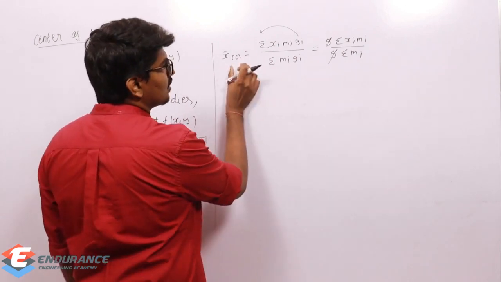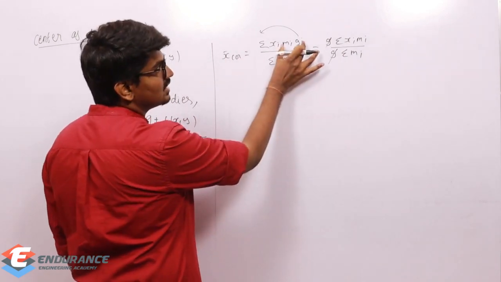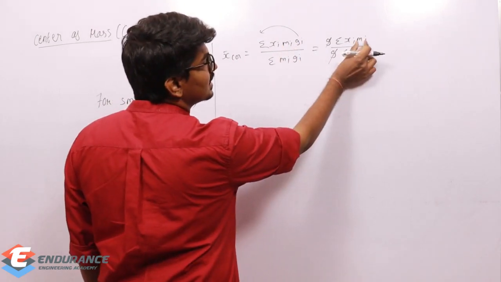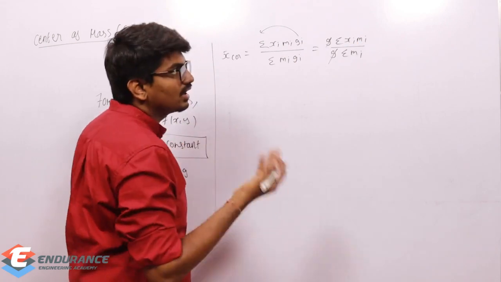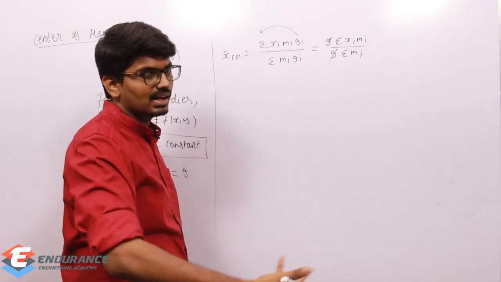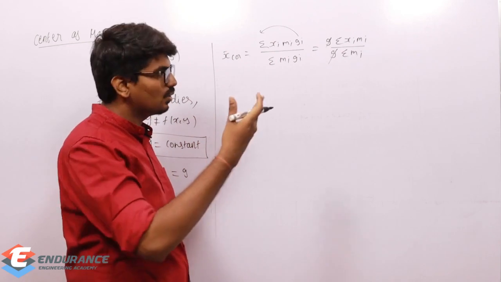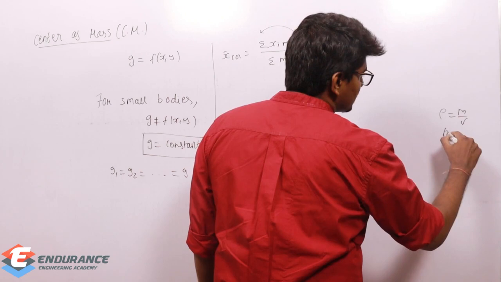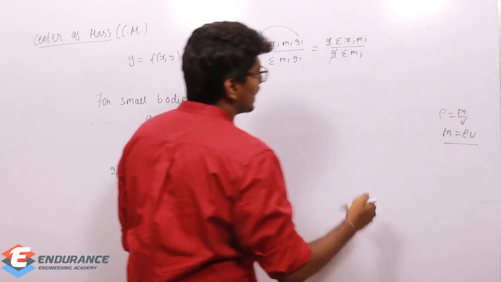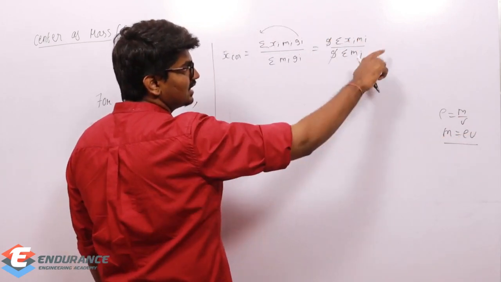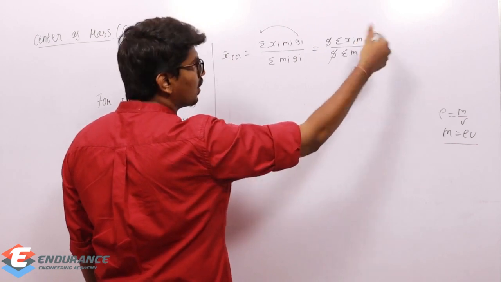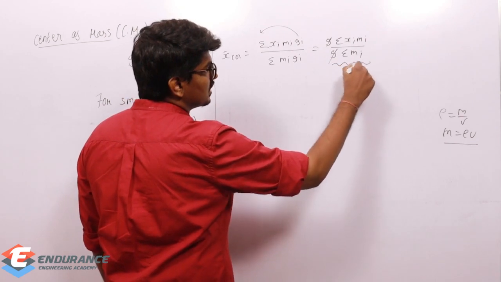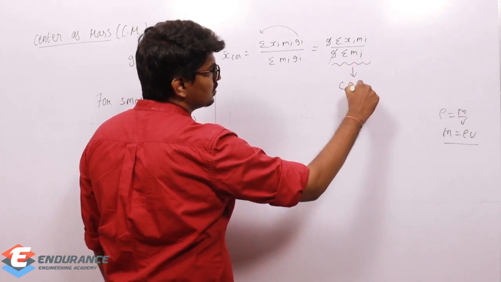So now center of gravity, which initially represented the distribution of gravitational force, is representing the distribution of mass or density, because mass is a function of density. We know density is mass by volume, so mass is equal to density into volume. So this represents either the distribution of mass or of density, and this is called center of mass.